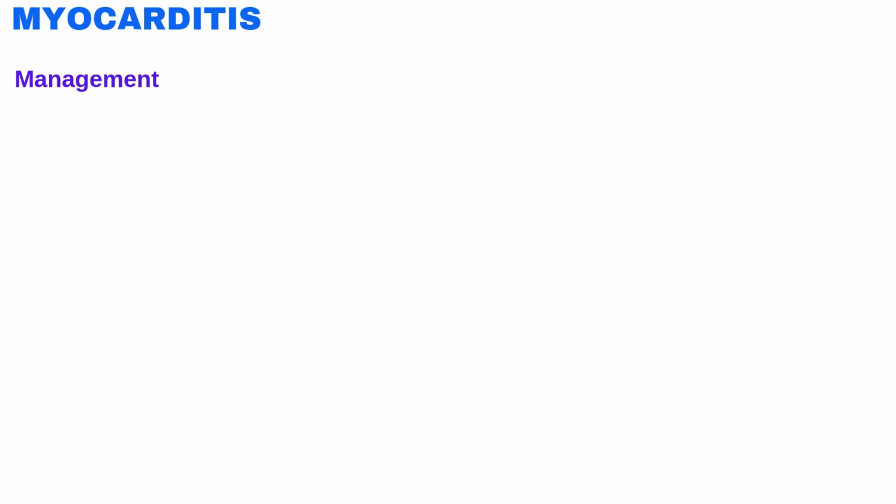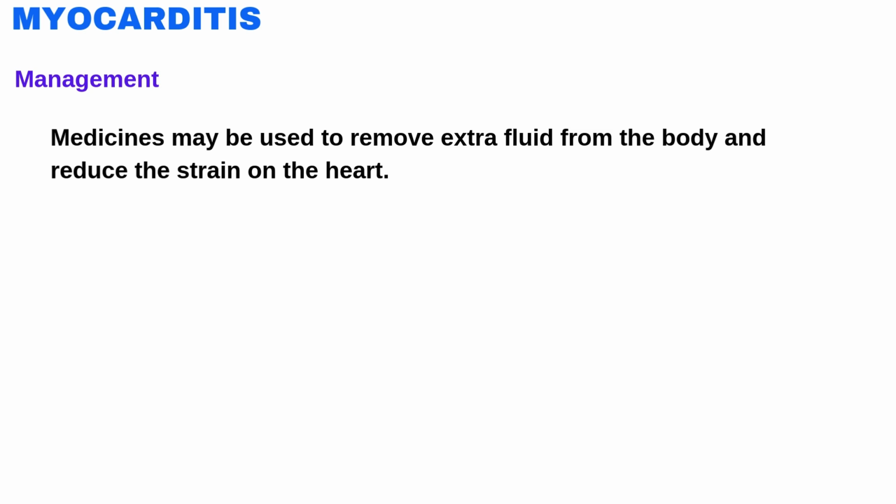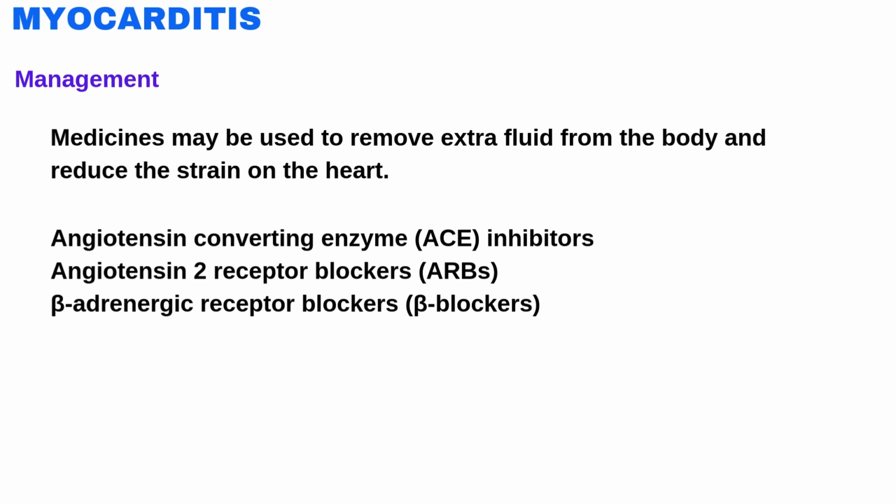Myocarditis treatment may include medicine, medical devices, and surgery. People with mild myocarditis may only need rest and medicines. If myocarditis is severe, medicines may be given through an IV to quickly improve the heart's ability to pump blood. Medicines may be used to remove extra fluid from the body and reduce the strain on the heart. Angiotensin converting enzyme inhibitors or angiotensin 2 receptor blockers and beta adrenergic receptor blockers are used if the heart is enlarged or to treat heart failure.